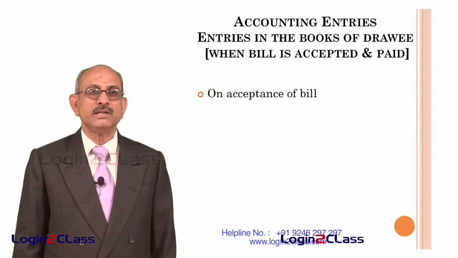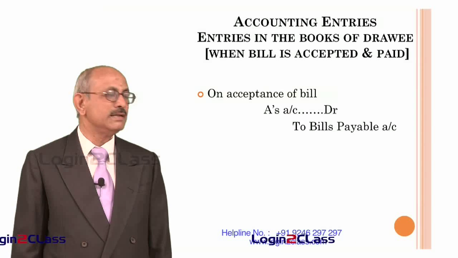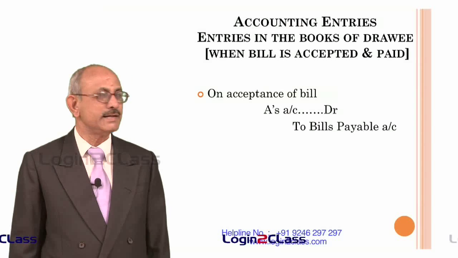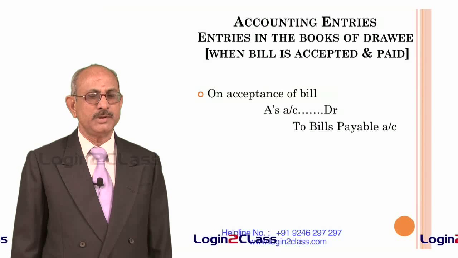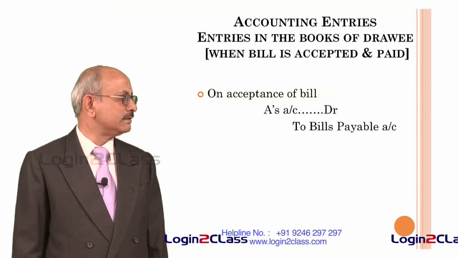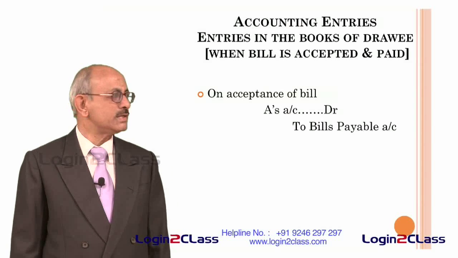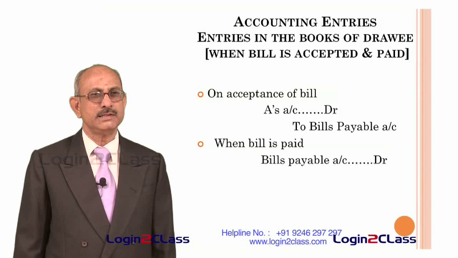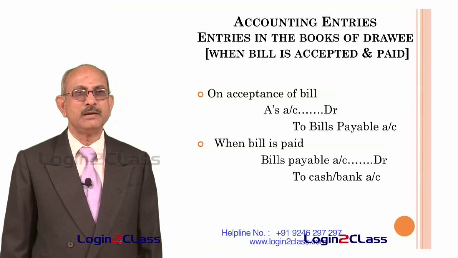And what happens on the due date when the bill is accepted and paid? On acceptance of the bill, A's account is debited and bills payable account is credited. This is in the books of the drawee. As soon as the drawee of the bill receives the bill, he accepts the bill and sends it. The moment he accepts the bill, he has an obligation, a liability to pay the amount to the person who has drawn the bill. So if he is called A, then A's account has to be debited. That means this is the amount payable to A, and bills payable account is credited. That becomes the liability.